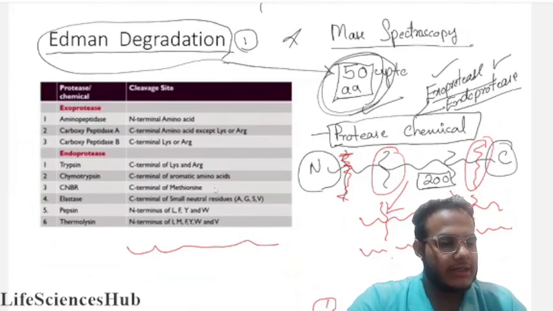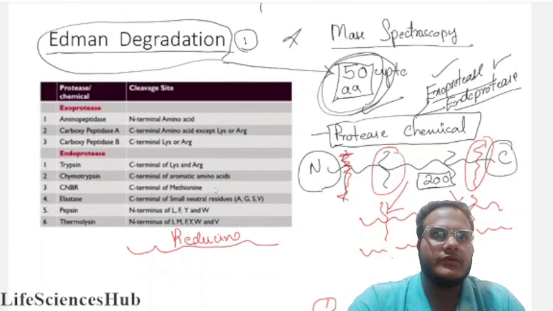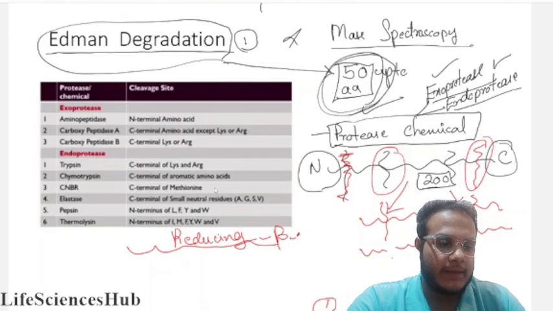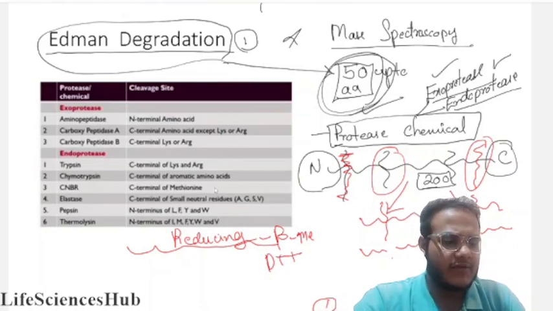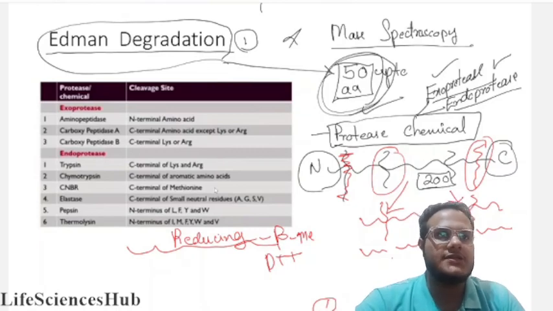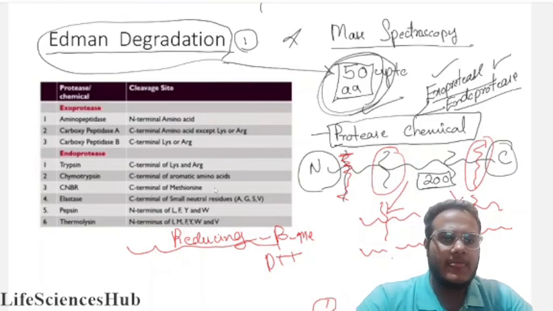Before cutting them from the middle, we do the reducing step by beta mercaptoethanol or DTT, dithiothreitol. We can reduce this and break the disulfide bond. Then we can get the two separate chains. Then again we can separate those two chains, break them down by cleavage and find the single polypeptide chain sequence. Okay, so this is all about protein sequencing.